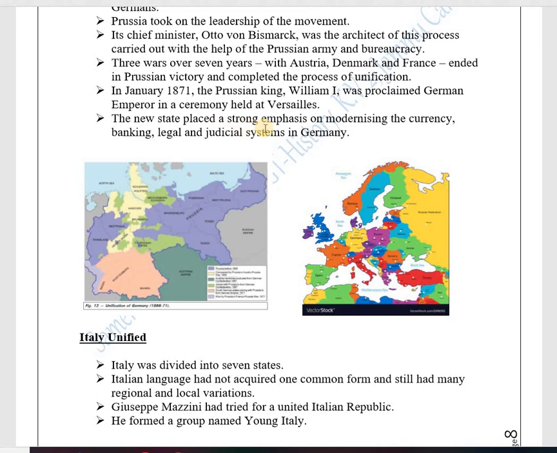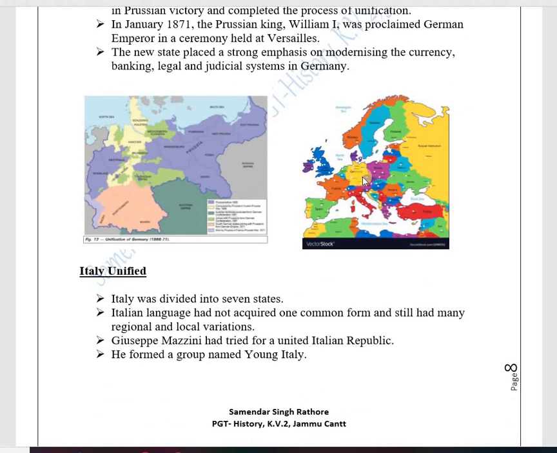New state placed a strong emphasis on modernizing the currency, banking, legal and judicial system in Germany. So new methods were introduced on how to make a strong country, and in this they modernized the currency, the banking system, the legal and the judicial system so that a strong country could be built. In today's time, this is the area which is under Germany now. If you can see this.